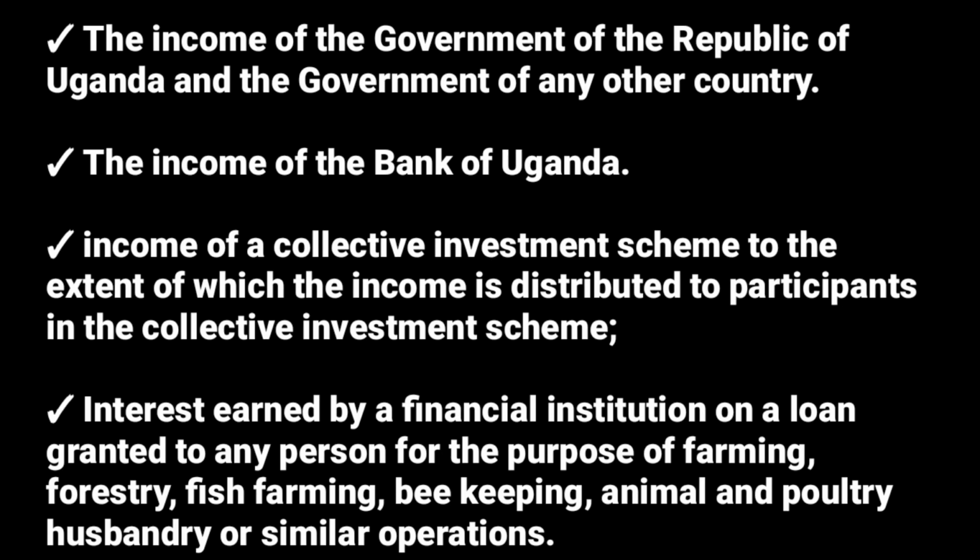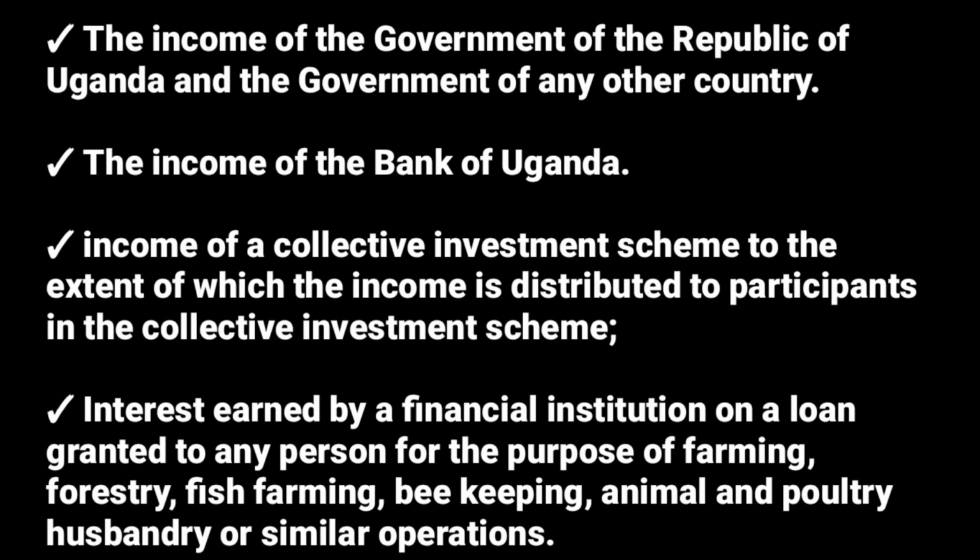Then the income of a collective investment scheme, to the extent to which the income is distributed to participants in the collective investment scheme. Like you gather together, you collect money, you invest it. The income you get is not taxed for income tax purposes. Then we have interest earned by a financial institution on a loan granted to any person for purposes of farming, forestry, fish farming, beekeeping, animal and poultry husbandry, or similar operations.